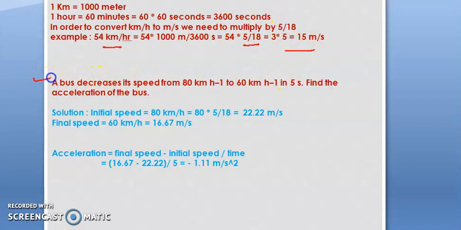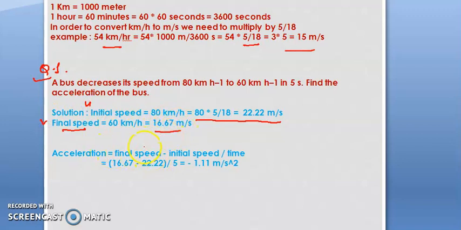Now question number 1. A bus decreases its speed from 80 km per hour to 60 km per hour in 5 seconds. Find the acceleration of the bus. So initial speed is equal to 80 km per hour. We can convert it into meter per second by multiplying by 5 upon 18, which is 22.22 meter per second. Similarly, the final speed is v, initial speed is u, 60 km per hour, so 16.67 if we convert into meter per second.